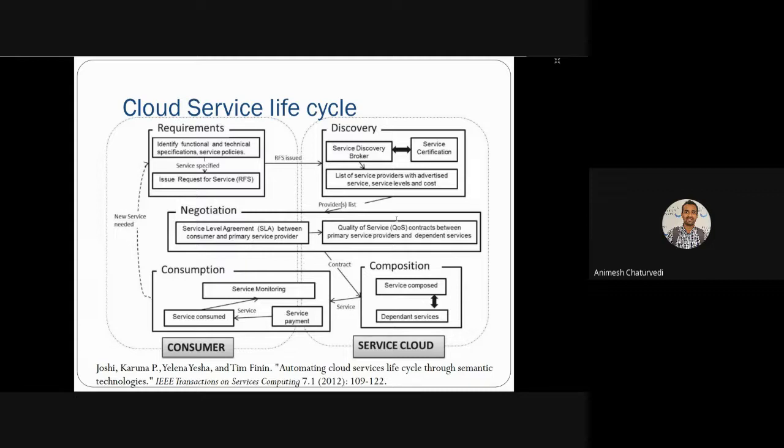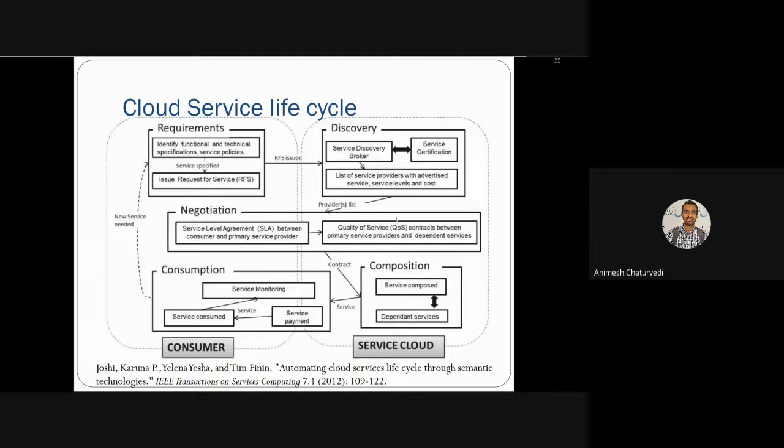On the left hand side you can see the consumer, and on the right hand side the service cloud. Consumers are basically non-technical people. Non-technical persons state the functional and technical specification, and then the request for the service is made. Thereafter, some negotiation is done by the consumer for the service level agreement, saying these are my requirements and these should be followed.